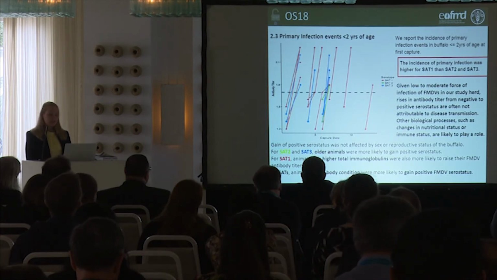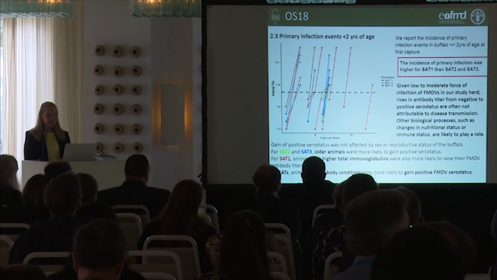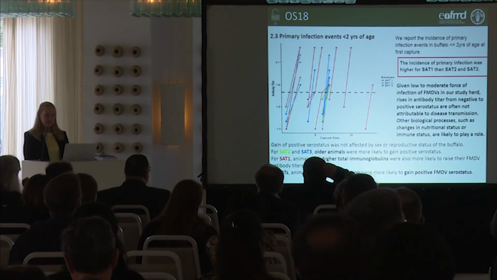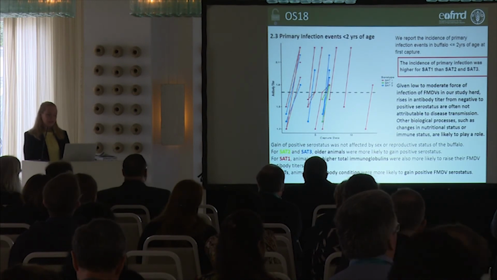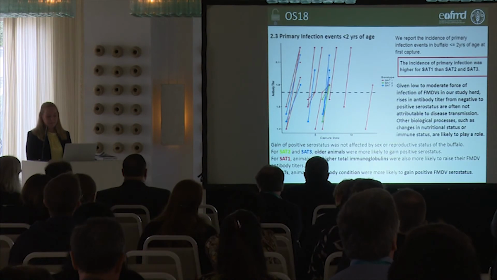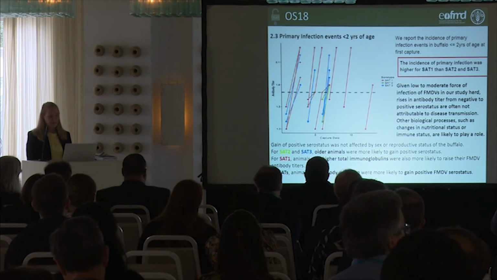And again, there were differences between the SATs, where SAT2 and SAT3 in older animals were more likely to gain a positive serostatus. And for SAT1, animals with higher total immunoglobulins were also more likely to raise their FMD titers. All SATs in this were not affected by poor body condition. All were likely to gain positivity through poor body condition.